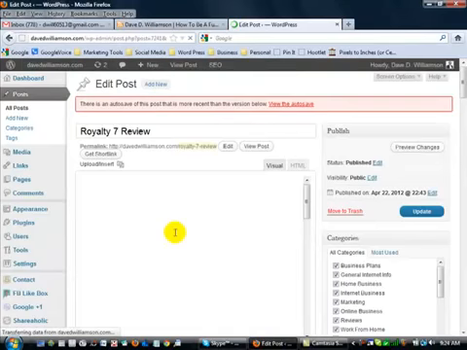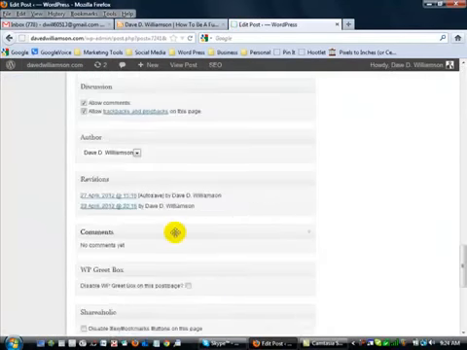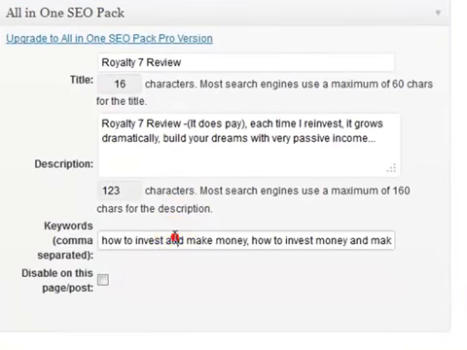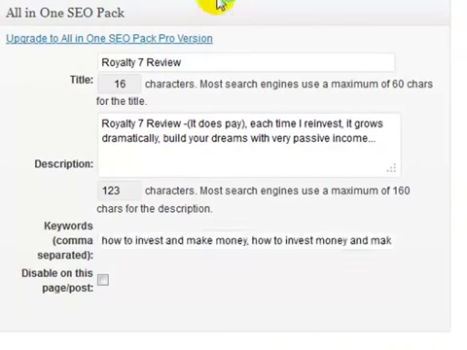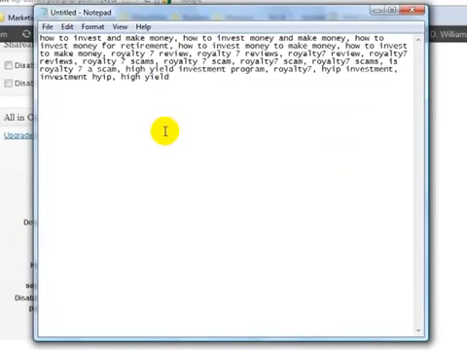Now I'm going to scroll down here to the bottom where the keywords are. Okay. Now I'm going to copy all these keywords that I use in this post. I'm going to put them in a notepad. I'm going to show you just how quick you can make this happen right now. Okay. This is hot as we speak. I'm just going to pick a random long tail keyword phrase that I use. How about "how to invest money to make money." Okay. I'm going to copy that.